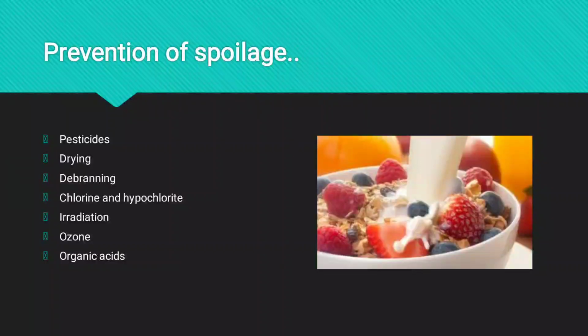Then chlorides and hypochlorite, especially these chemicals, are used to prevent microbial growth in your cereals. Irradiation is a physical method which is safe when performed under the proper SOPs and can prevent microbial growth in our foods. Ozone, O3, a combination of 3 oxygen atoms, helps to prevent microbial growth again.